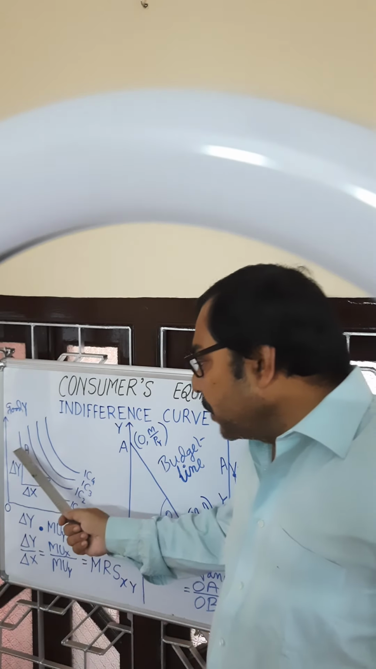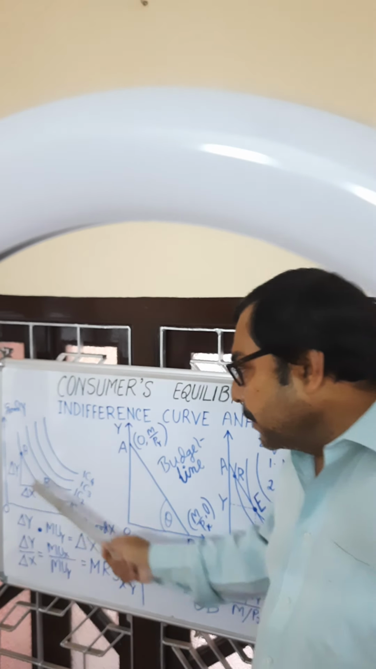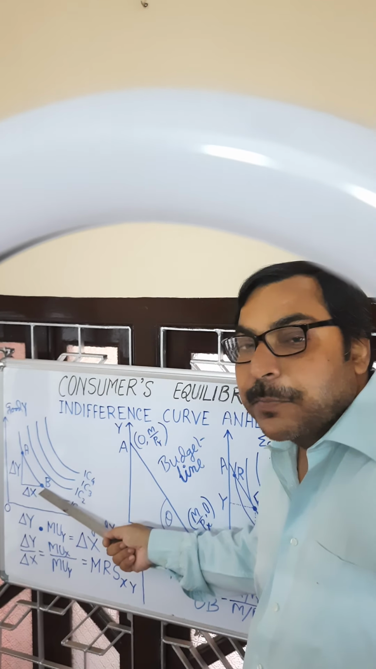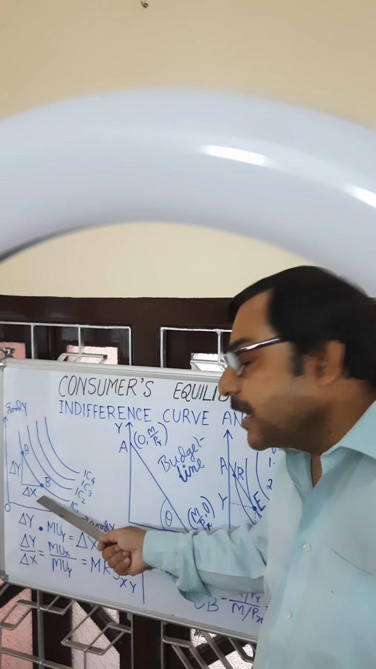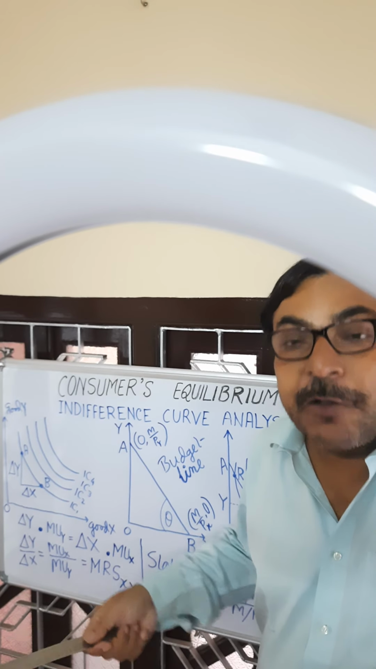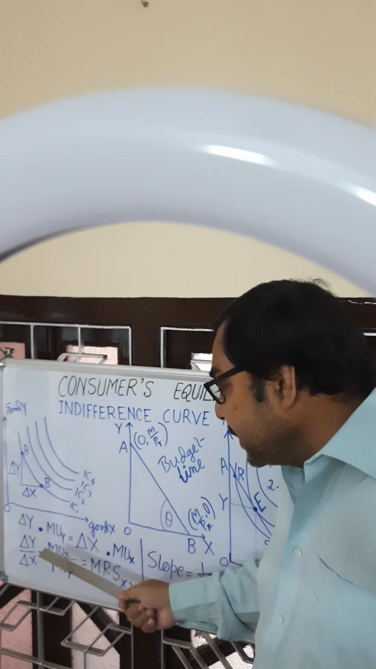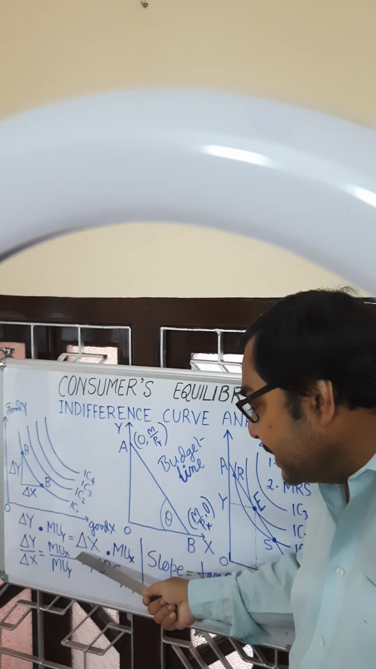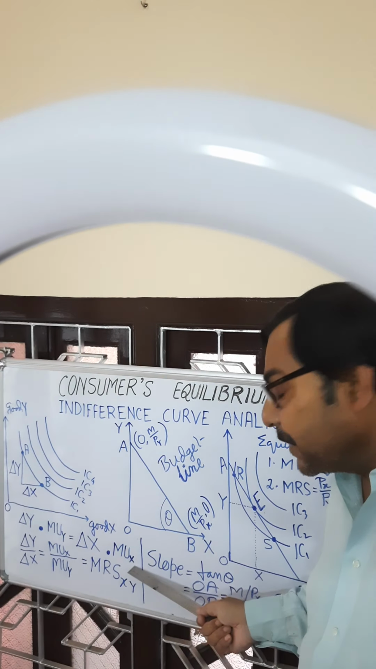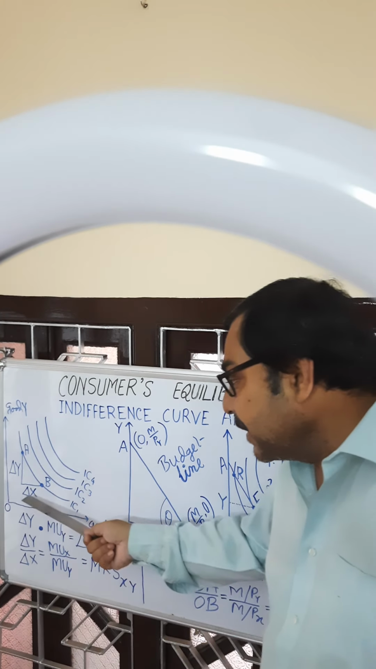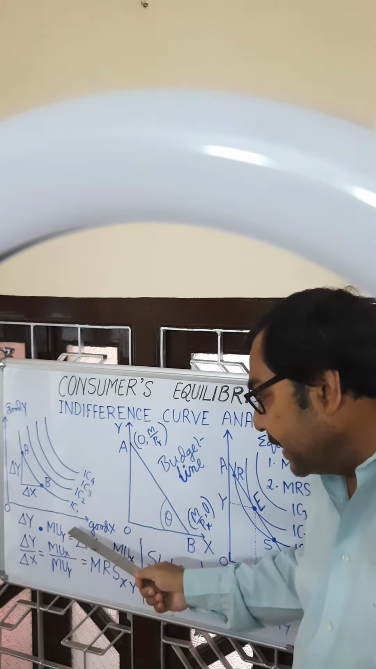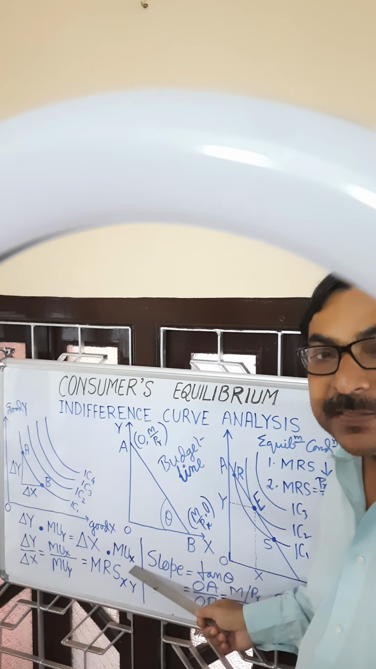Now, what is happening when consumer is moving from A to B? Moving from A to B means he is consuming additional unit of good X. When consuming additional unit of good X, consumer is gaining some utility. So how much utility is gained? That is equal to the increase in consumption of good X, delta X, multiplied by marginal utility of X. So when consumption of X increases by delta X, gain in utility is delta X into marginal utility of X.